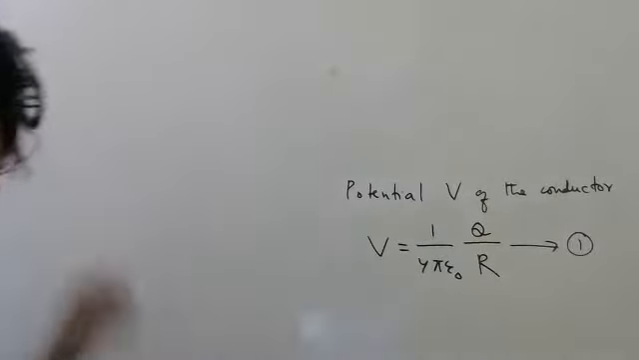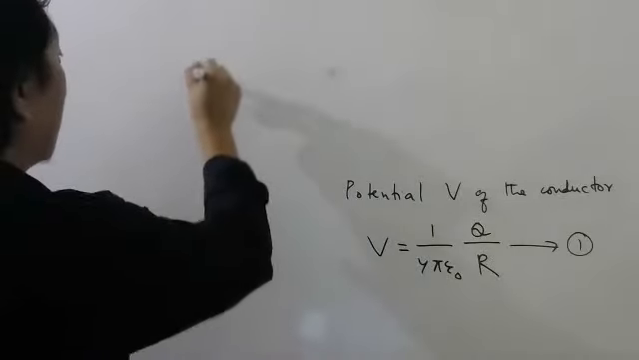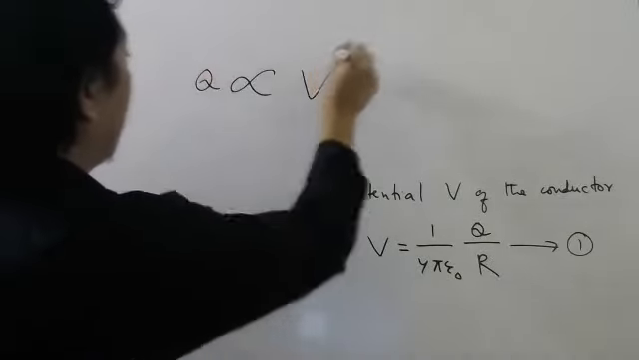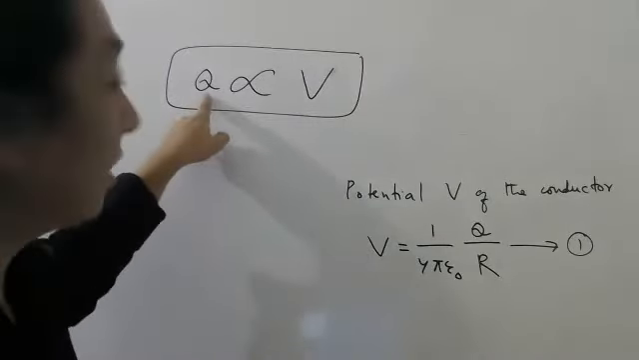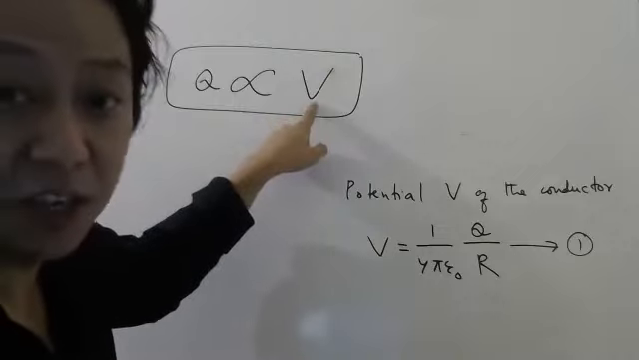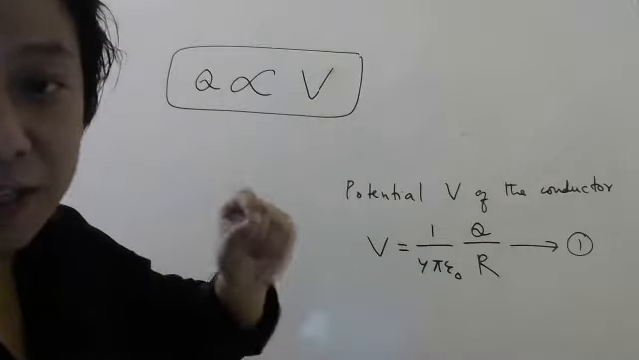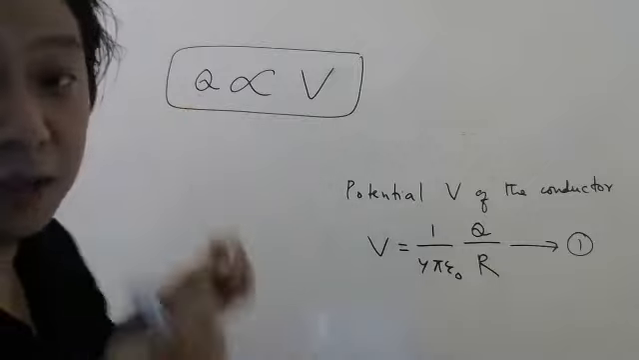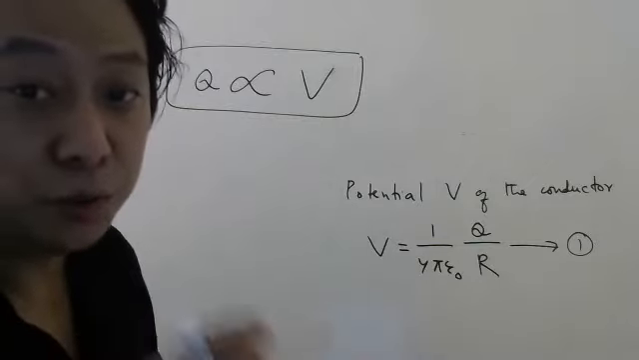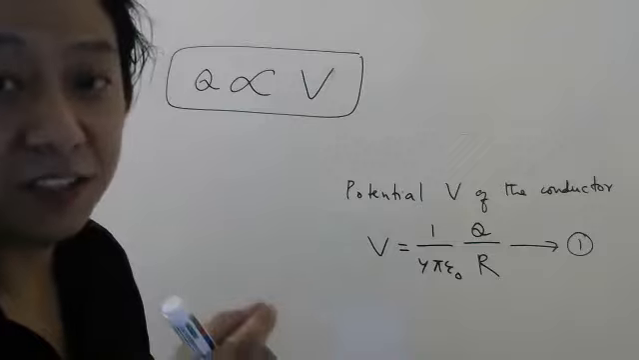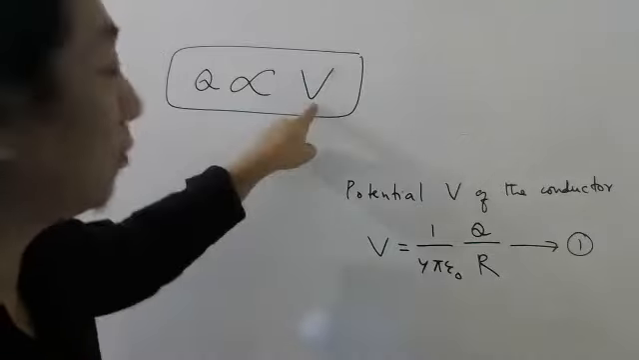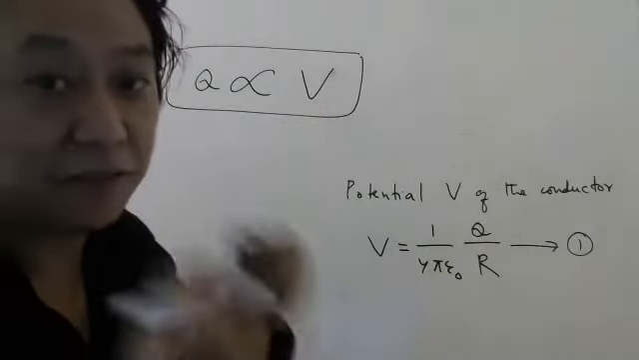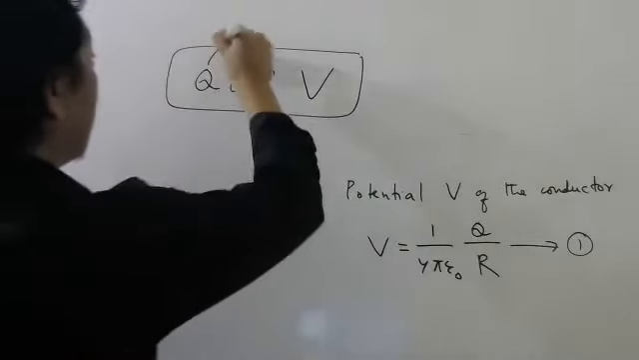So from here you have understood that the charge on a conductor is directly proportional to the potential of the conductor. Again, try to understand why. The more is the charge, the more work you will have to do to bring a unit positive charge from infinity to the conductor. And more work means more potential, because that's the definition of potential. This is the source charge, remember.